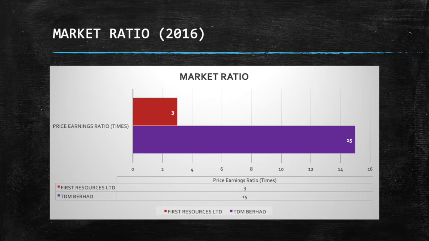This means that TDM Berhad's shares currently sell for 15 times its earnings, while First Resources Limited's shares currently sell for 3 times its earnings. The information shows the price per earning ratio for TDM Berhad is higher than First Resources Limited.